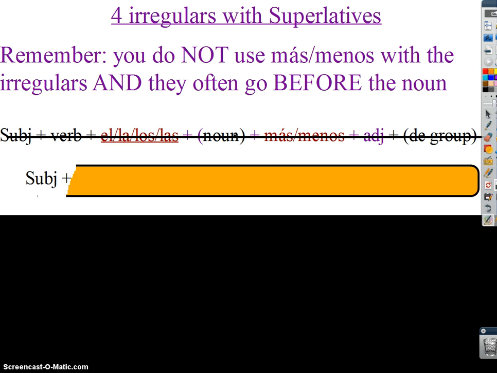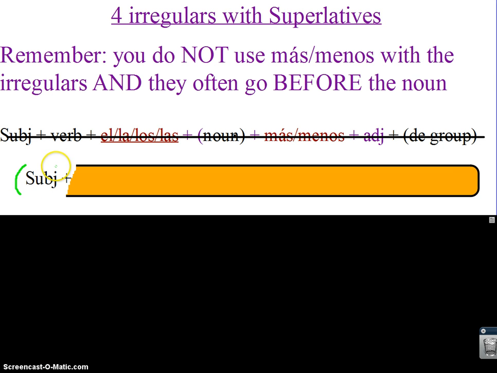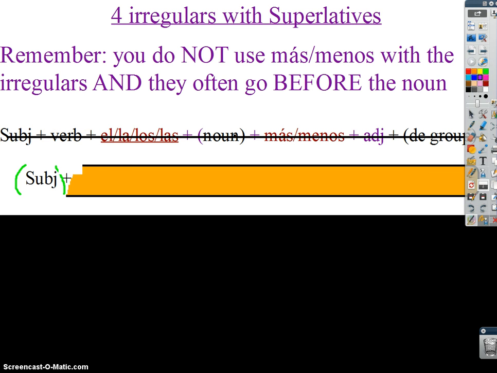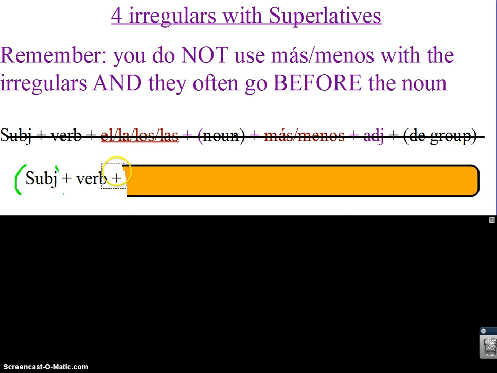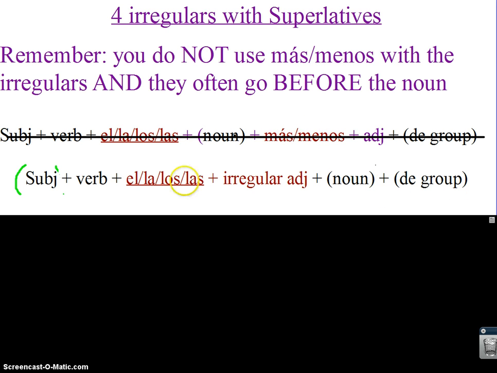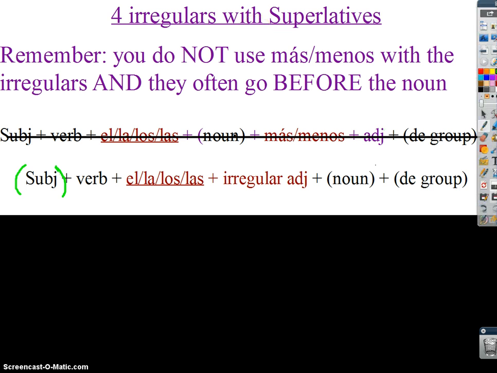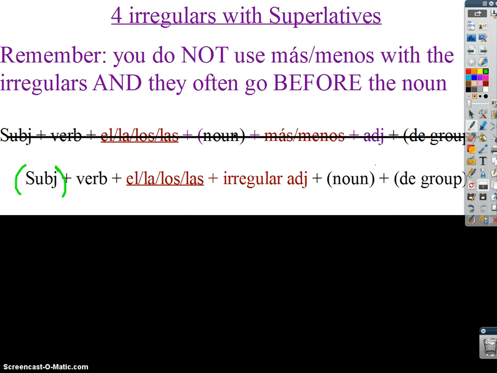Okay, I'm still going to have my subject. Really, we should put that in parentheses, because you know you can always leave the subject out. We're still going to need a verb conjugated for the subject. Then we're still going to need el, la, los, or las, our definite article. I would still have my noun, but as we just said, these irregulars go before the noun, so now I need my irregular adjective plus the noun. I will not use más o menos. Then de plus the group. So here is my formula. Here's your formula with the four irregulars. You should write this down. That's important. That might help you.